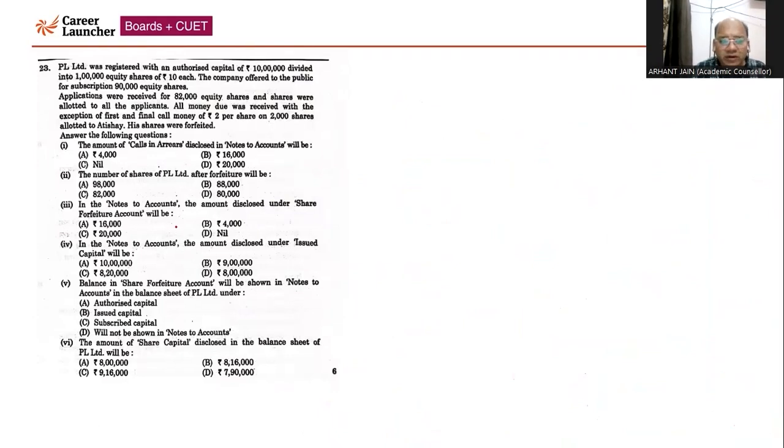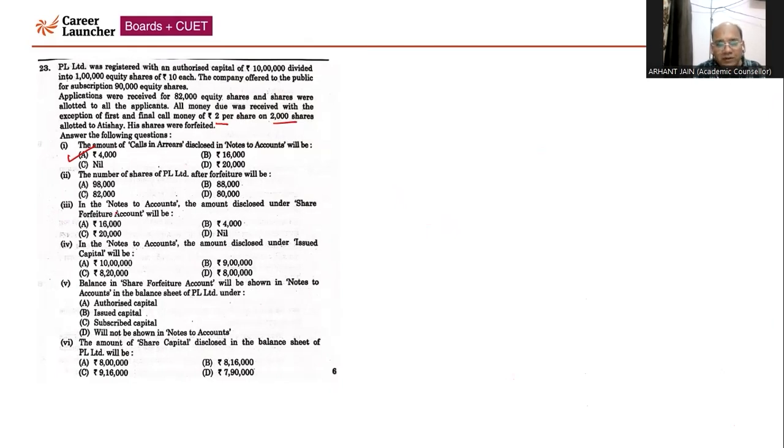Now, question number 23. This is a case study based question, quite easy question. Again, lollipop question. You need to calculate in the first case call in arrears. So call in arrears is to be calculated as 2,000 shares multiplied by 2. Since the arrears are lying on 2,000 shares and they have not paid the final call money of 2,000 into 2, that will come 4,000. That's why option A will be the correct answer.